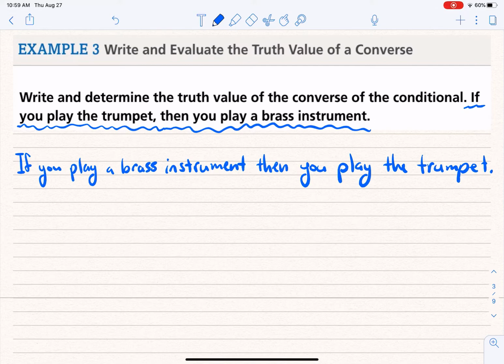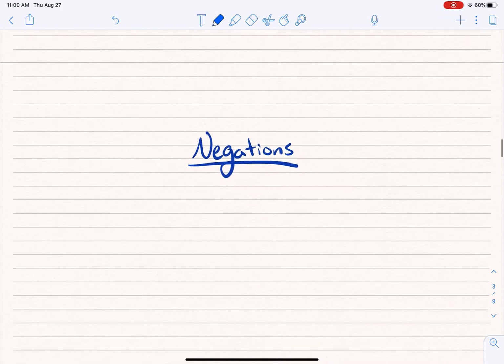Okay? If you play a brass instrument, then you play the trumpet. And is that true? No. There's plenty of other brass instruments that are not trumpets. You could play a trombone, or you could play a big old tuba, or I'm sure there's a handful of others. I'm not a music expert. But either way, this statement is not true. While the conditional was true, this converse is not true. Okay, and so it just again shows us that sometimes even when you have a true conditional, your converse is not going to be true. Okay, so let's move on.